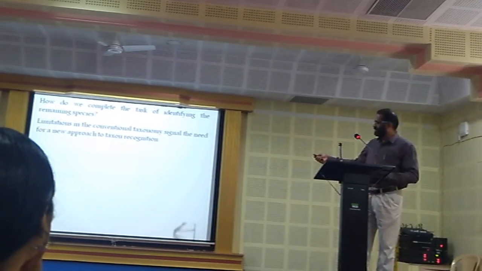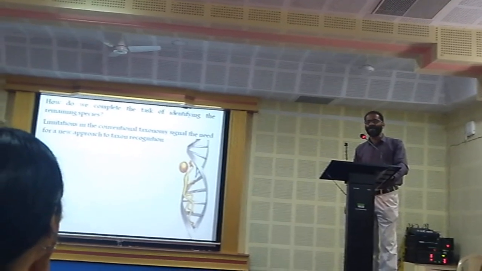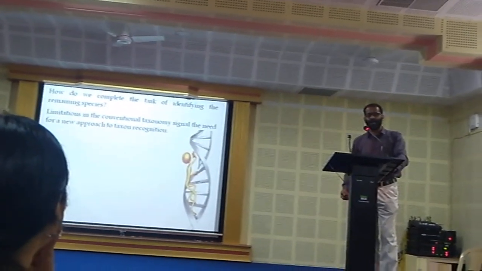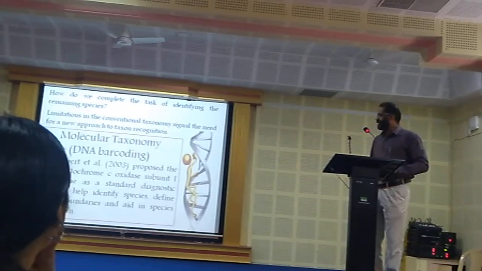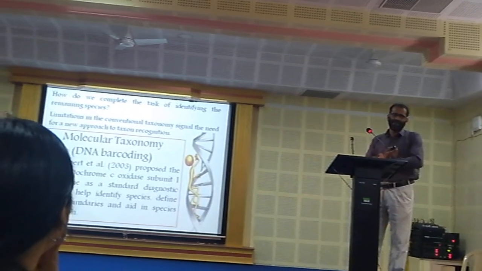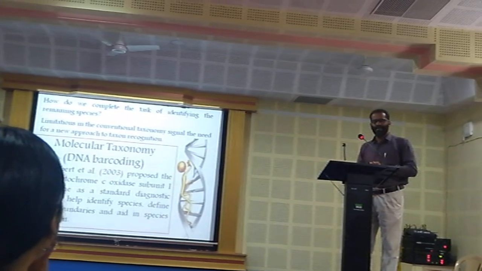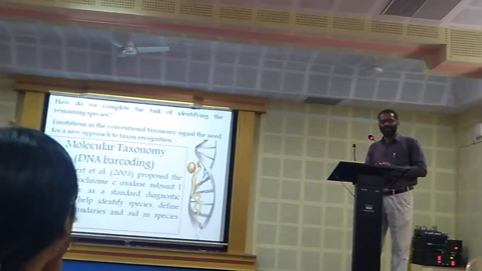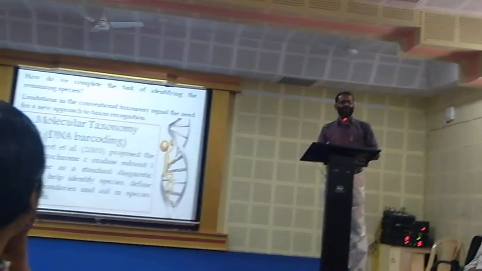So what is that? It is nothing but molecular taxonomy, the use of DNA or molecular markers. That is called molecular taxonomy or DNA barcoding. DNA barcoding is a new concept proposed in 2003 by Paul Hebert.